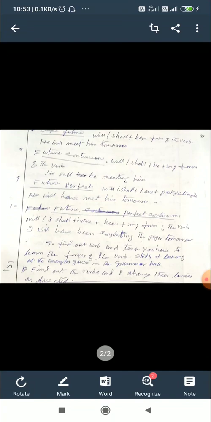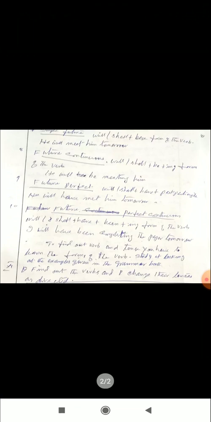So this is the way you have to write this question. You have to pick out the verb and write what tense it is. First you write the verb, then you write the tense of the verb. I am telling you once more, present tense and past tense do not have special verb forms. If we add s to the base form, we get simple present singular. If there is no s with the base form, then that is plural.